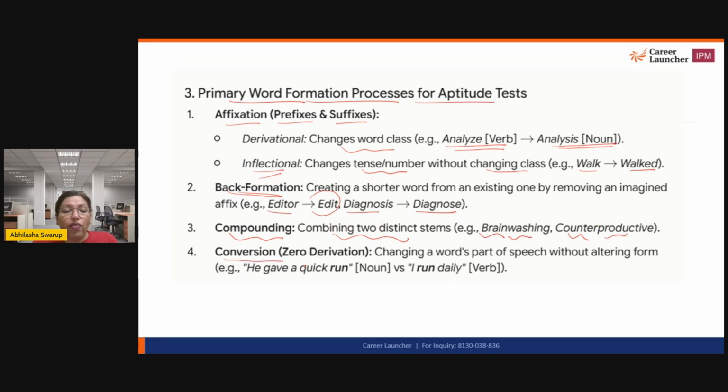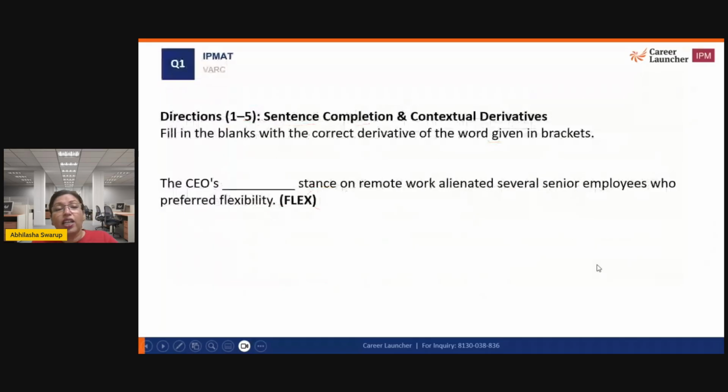Then you can also have conversions, which is zero derivation. So you change a word's part of speech without altering the form. For example, he gave a quick run, which is a noun, versus I run daily, which is the verb form. So these are different types of words that you would find, right? Now let's take a look at a few fillers and we'll try and see what correct derivative can be fit in here.